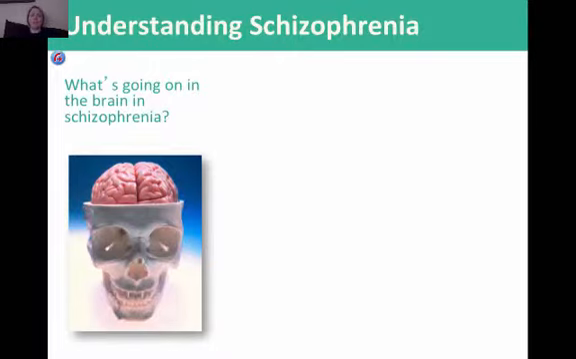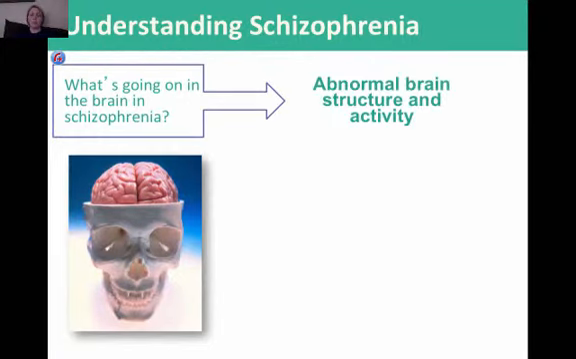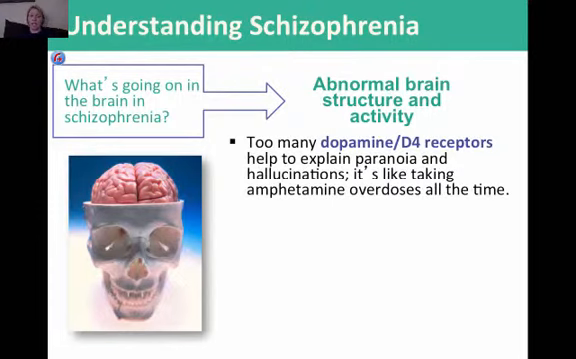All right, so understanding schizophrenia: what's going on in the brain of a schizophrenic? Okay, why does this happen? What causes this? Well, we do know that there is abnormal brain structure and activity in the brain of a schizophrenic. There are too many dopamine receptors to help explain the paranoia and hallucinations, and it's like taking amphetamine overdoses all of the time. Okay, this is a really important thing to understand. Too much dopamine is one of the neurological, biological causes of schizophrenia.